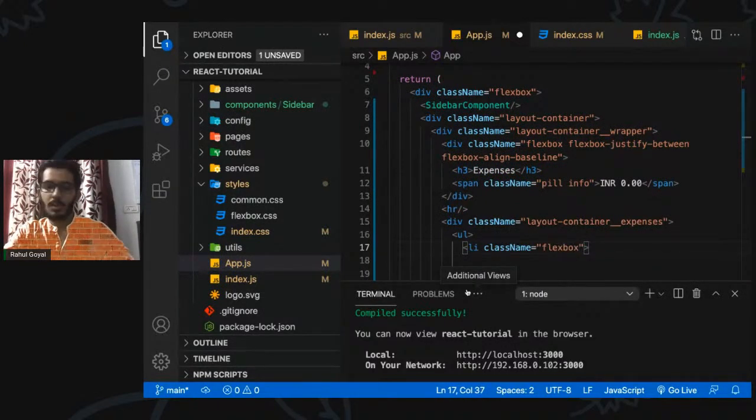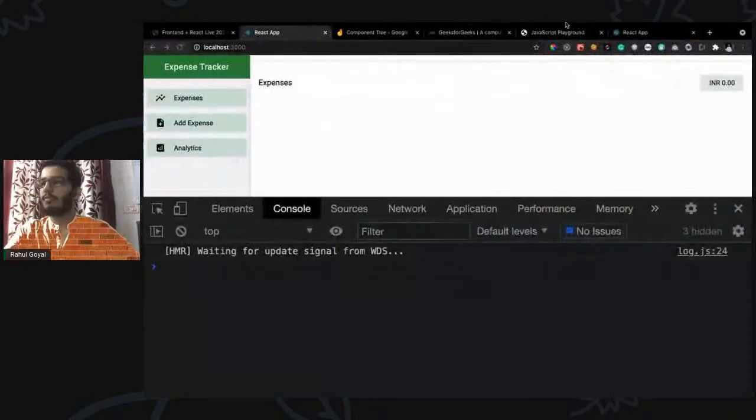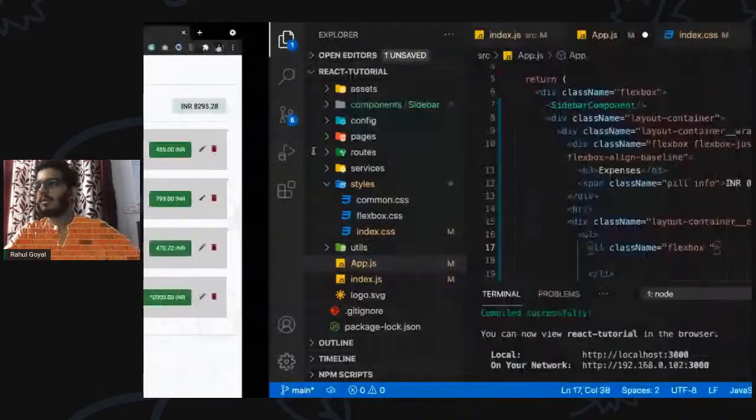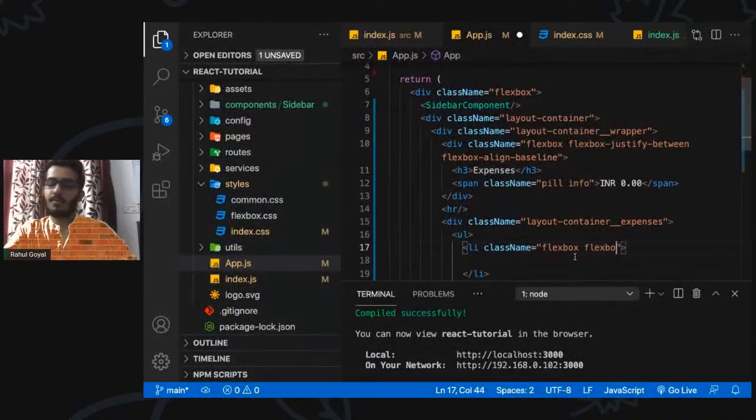Maybe we want it to be a flexbox, and let's say we have multiple contents and we want to have this kind of space. So keeping this as a flexbox, we can specify the content, like we have to align the space in between. So we can do flexbox justify between, I guess. And in there we can have multiple divs.